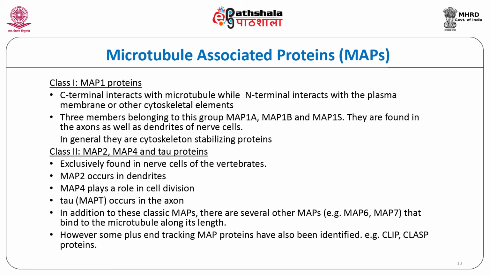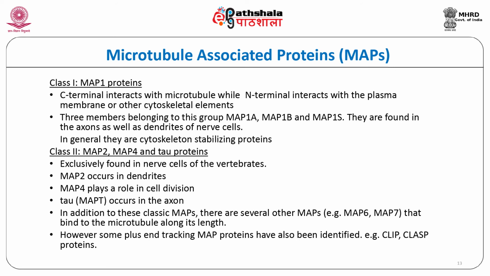In addition to these classic MAPs, there are several other MAPs, for example MAP6 and MAP7, that bind to the microtubule along its length. However, some plus end tracking MAP proteins have also been identified, for example CLIP and CLASP proteins.